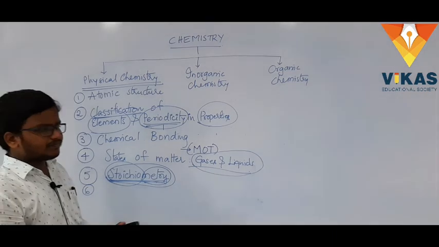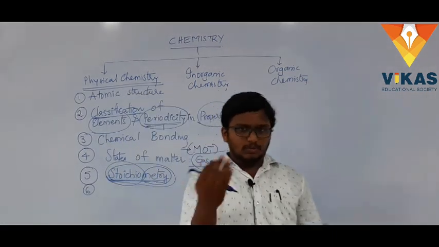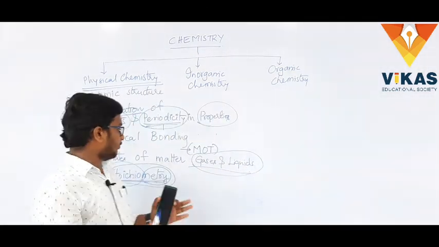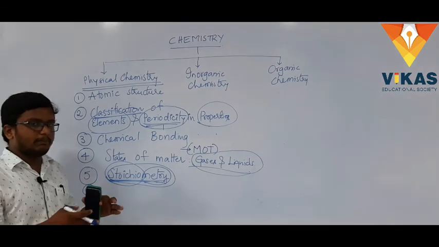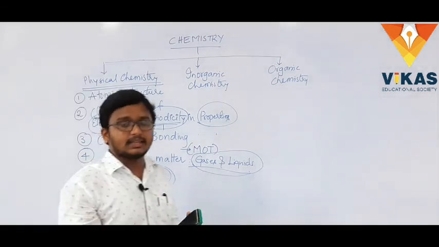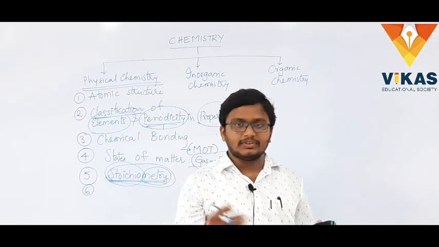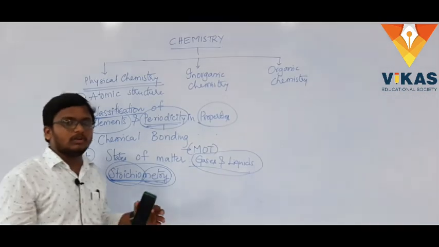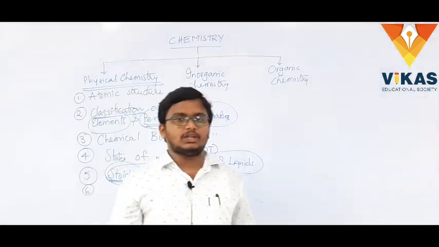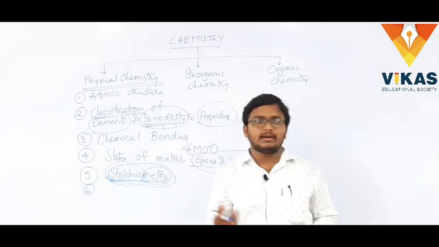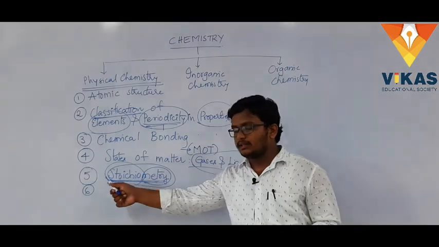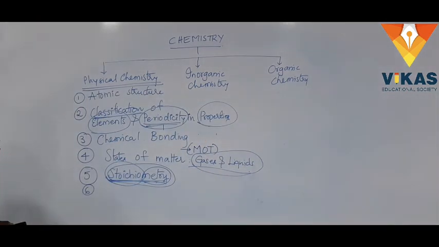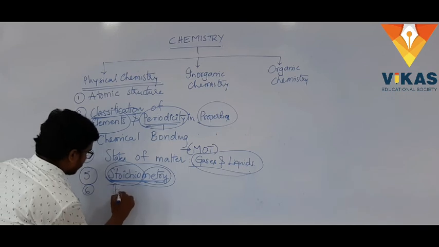So in this part I think many of you are familiar with the mole concept and all. So the mole concept will be covered here, and again we will be doing balancing of reactions. I think from 10th class, yes, right. Balancing of reactions is there in 10th as well, right? So again we will be doing it here. At the same time we will also look at oxidation and reduction reactions, and oxidation number also we will be looking at here. This is the stoichiometry part, right? So this is the fifth chapter for us. The sixth one is thermodynamics.